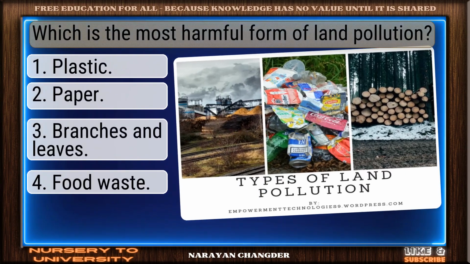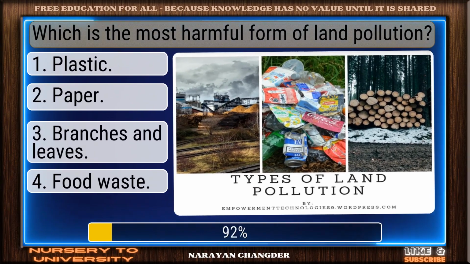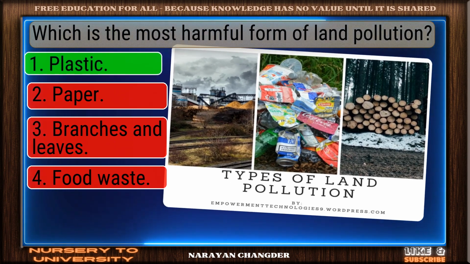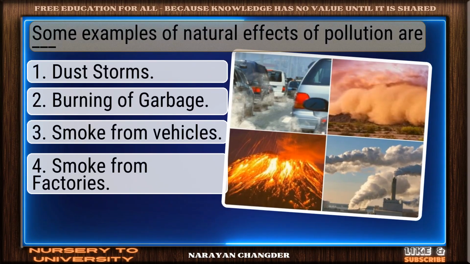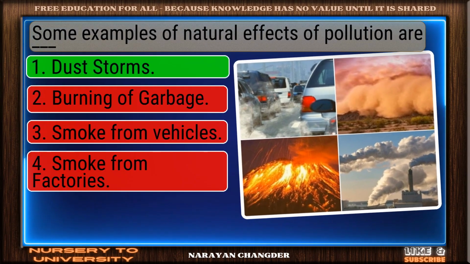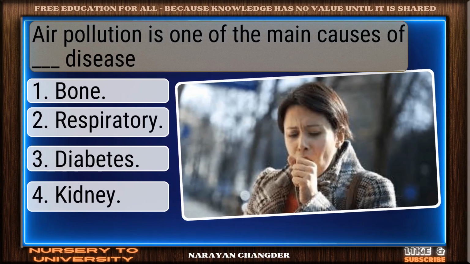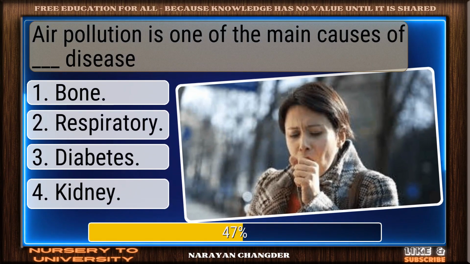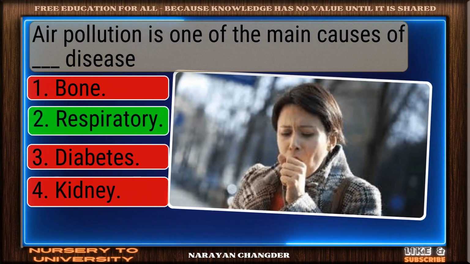Which is the most harmful form of land pollution? Smart move. Plastic is an accurate answer. Some examples of natural effects of pollution are dash. Well done. Dust storms is the right choice. Air pollution is one of the main causes of dash disease. You got it. Your choice respiratory is right.